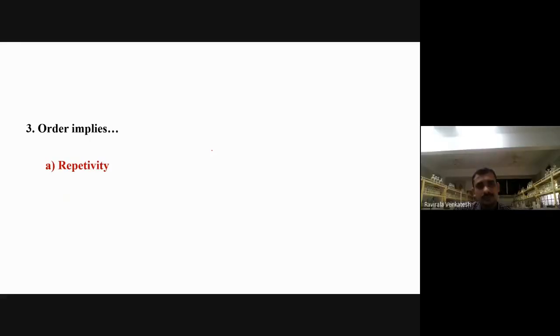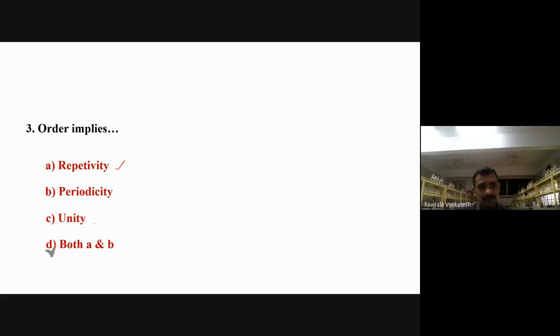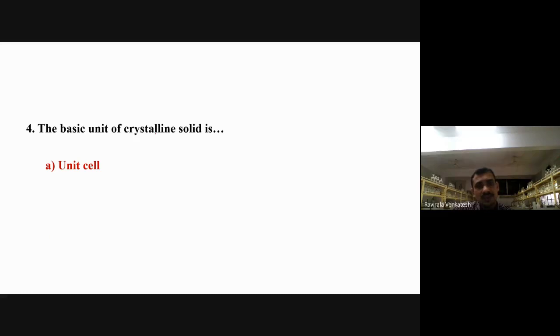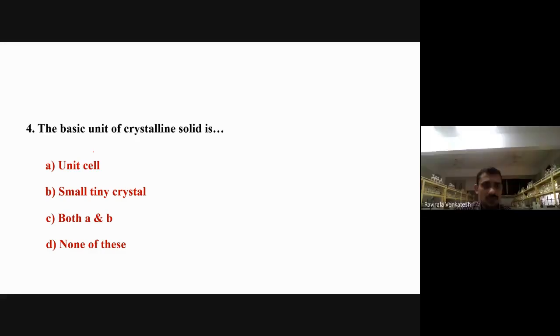Order implies what? What is the meaning of order? Both A and B: periodicity and repetitivity. So what is the basic unit for a crystalline solid? Unit cell. The cubes which we just joined, that is called the unit cell, the simplest one.